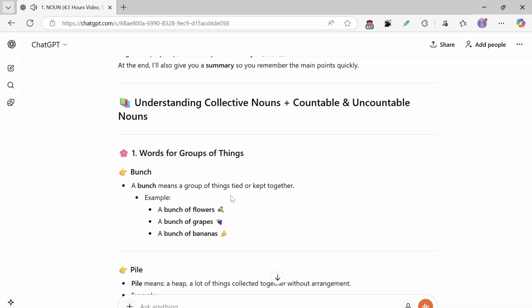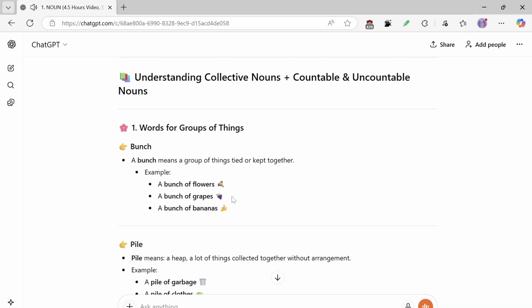Understanding collective nouns, plus countable and uncountable nouns. 1. Words for groups of things. Bunch. A bunch means a group of things tied or kept together. Example: a bunch of flowers, a bunch of grapes, a bunch of bananas.